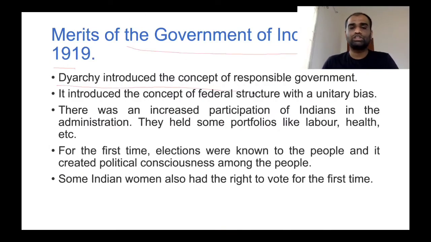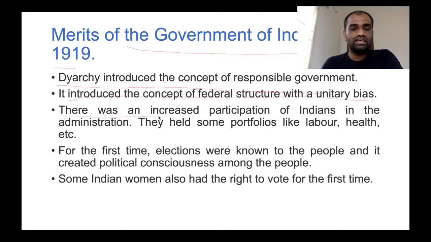Diarchy introduced the concept of responsible government. Clear? In diarchy, there are transfer subjects. These transfer subjects will be administered by ministers. These ministers are responsible to people of India. So, for the first time, it introduced the concept of responsible government. It introduced the concept of federal structure with unitary bias.